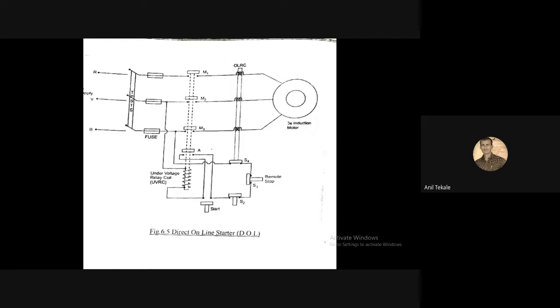What is the difference between stator resistance and rotor resistance starter? Simply, we have seen in the stator resistance starter, resistance is connected in series with the stator winding. In the rotor resistance starter, resistance is connected in series with the rotor winding. In case of rotor resistance, the rotor current is limited, but in case of stator resistance, the stator voltage is limited. Due to that, we can limit the starting current of the induction motor. So that way, 2 practicals we have completed today.